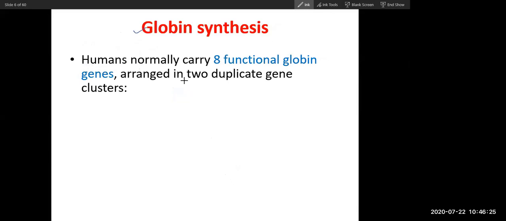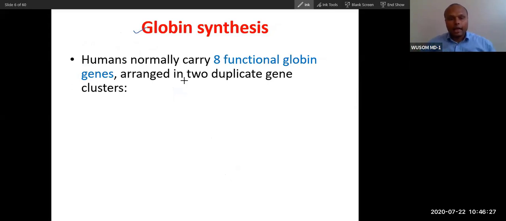Yes, sir. Okay. So as I have told you, humans normally carry 8 functional globin genes. You already know, I don't have to say it now. So what are the 8 functional genes? Alpha, you can see here, and these 2 are equal. Now epsilon, gamma A and gamma G. These 2 are different proteins, and then delta and beta.